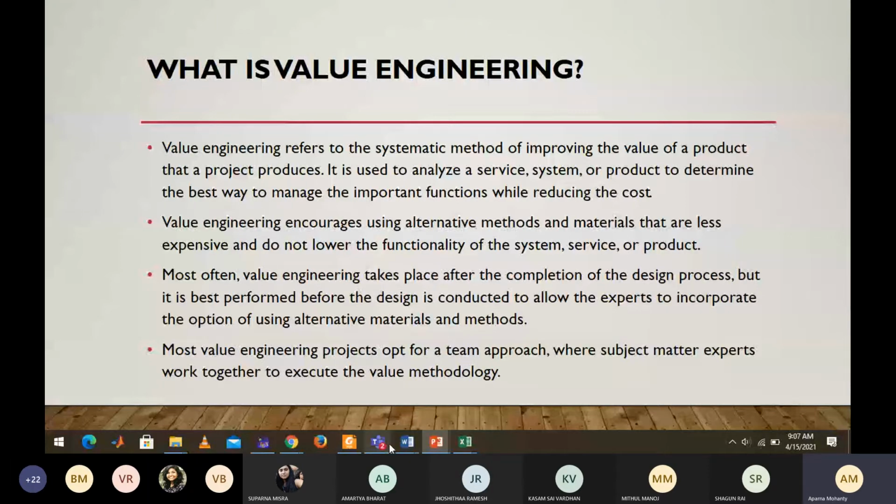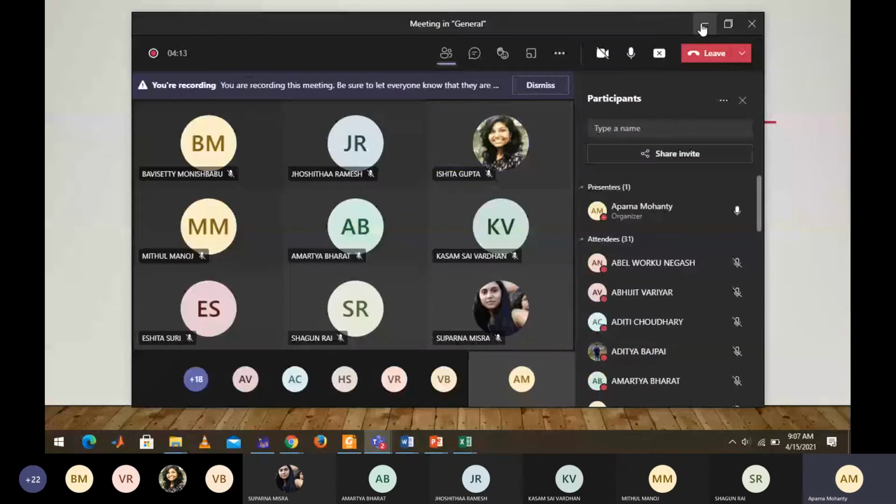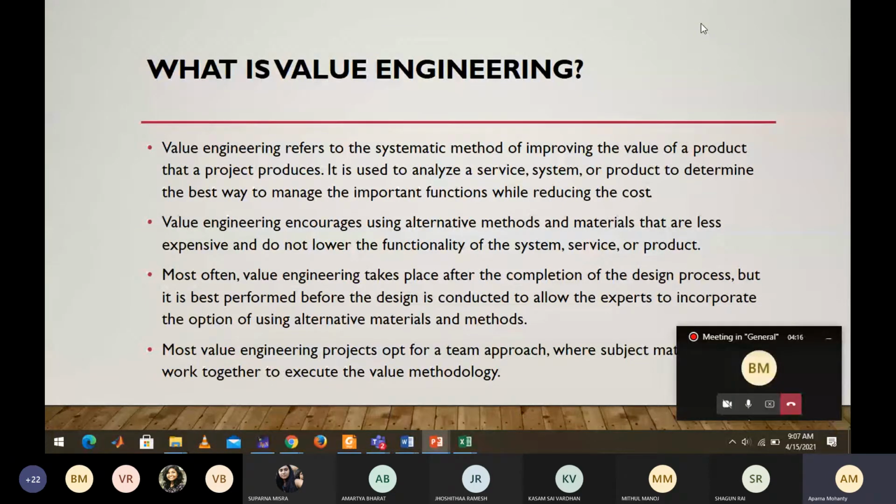Okay, so value engineering means you are trying to improve or add value to the product. That may be possible in two ways. Either you add actual value to the product, that means improve the characteristics of the product, or you try to reduce the cost of the product and make it cheaper so that it stands out in the market, being the cheapest product that also solves the purpose. That way you can do value engineering.